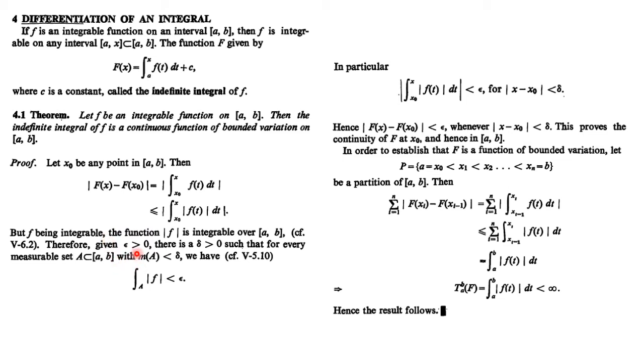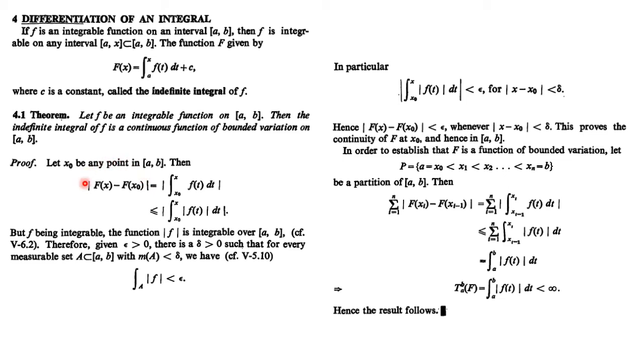And by the previous theorems which we have done in Unit 3, the Lebesgue integral, for a given epsilon greater than 0 there is a delta greater than 0, such that for every measurable set which is a subset of the closed interval [a, b] with very small measure, the value of the integral of f over the set whose measure is very small is also very small, right? So if we choose x minus x naught to be very small, the value of the integral over this interval is also very small. This will be less than epsilon.